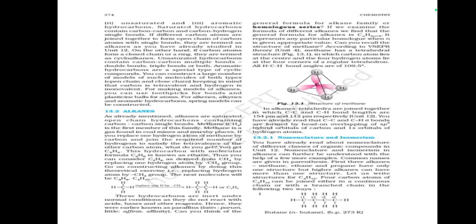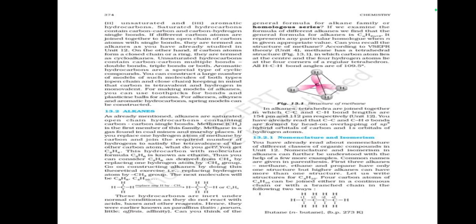Alkanes, as already mentioned, are saturated open chain hydrocarbons containing carbon-carbon single bonds. Methane is the first member of this family. Methane is a gas found in coal mines and marshy places. If you replace one hydrogen atom of methane by carbon and join the required number of hydrogens to satisfy the tetravalence of the other carbon atom, what do you get?